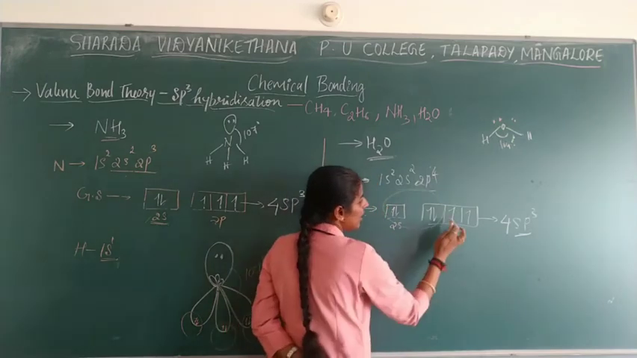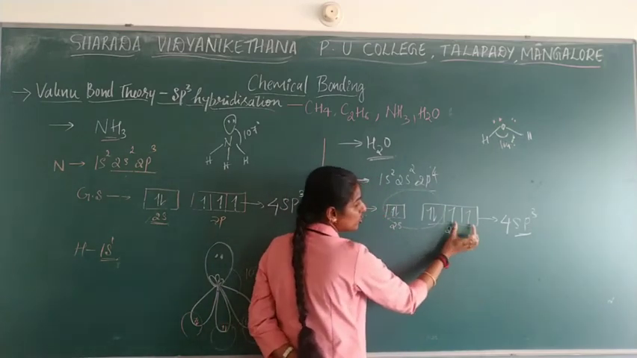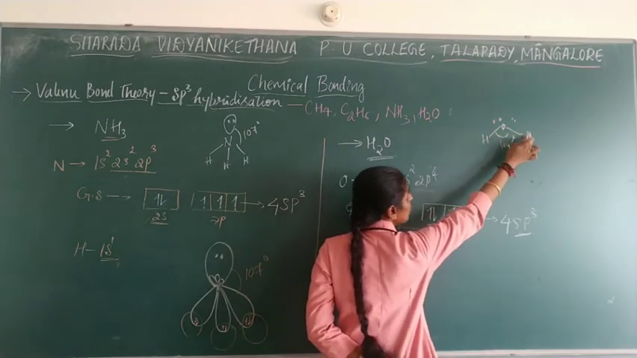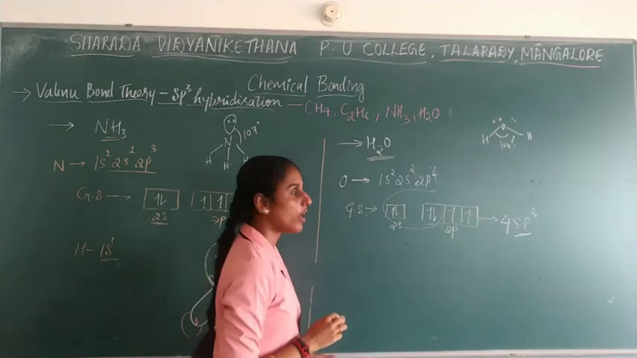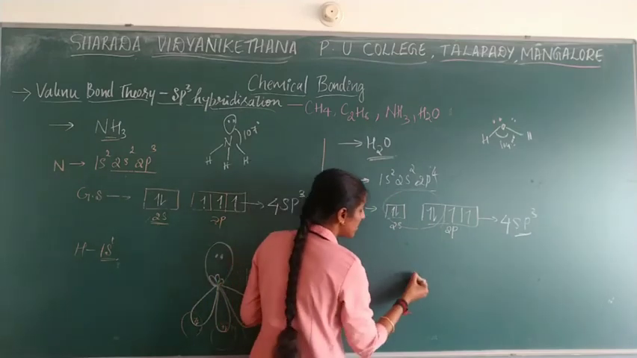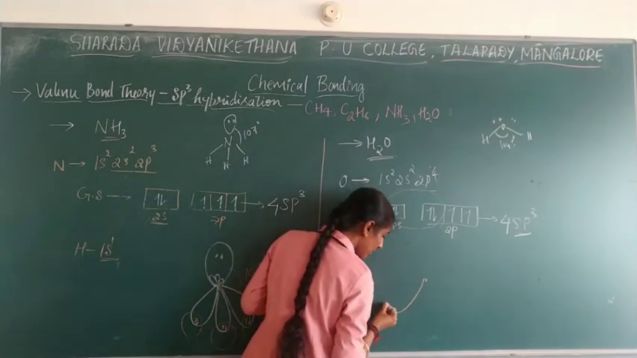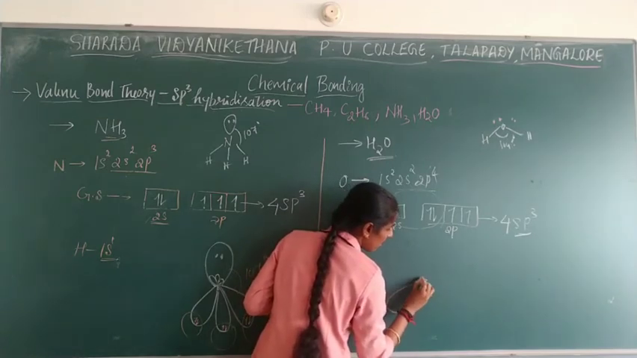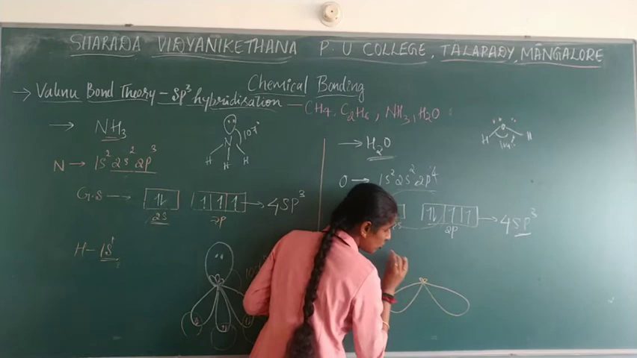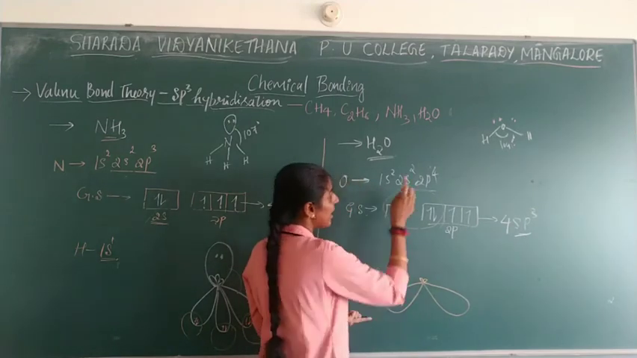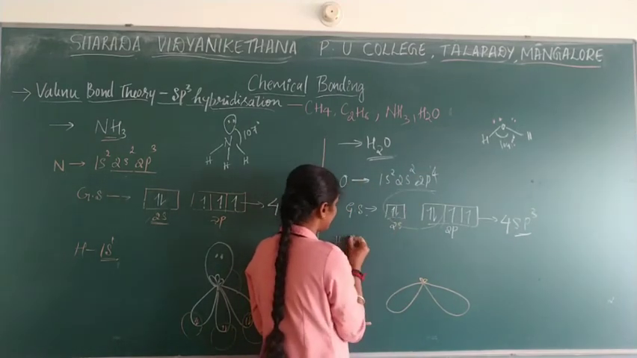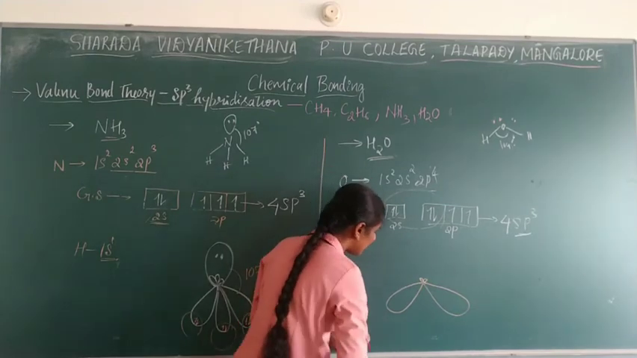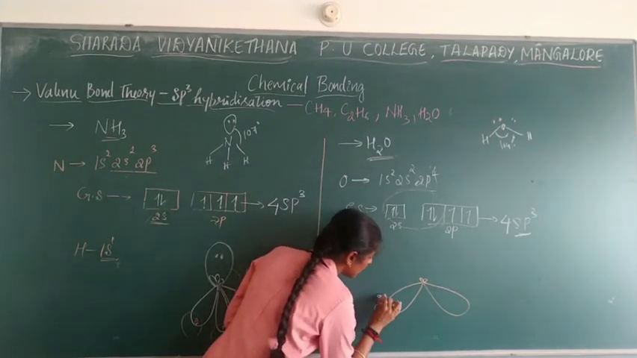So now only these will go for bonding. So 2 sp3 hybrid orbitals: 1 will come in this order, the other in another order. Based on that, you have to write 1 sp3 and another second one sp3. Hydrogen has the 1s electronic configuration with 1 electron. So hydrogen will get bonded with this, where a sigma bond is formed.